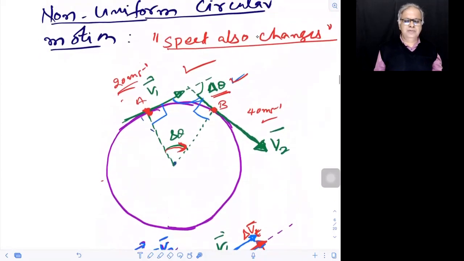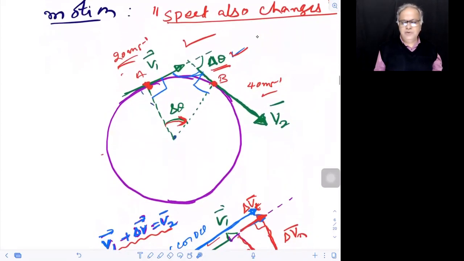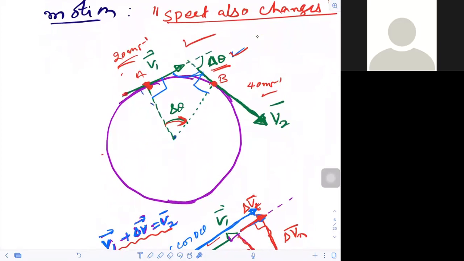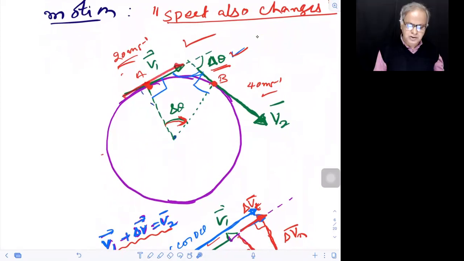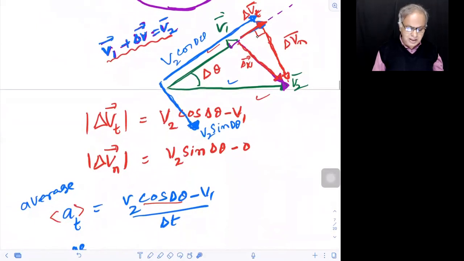Non-uniform acceleration, non-uniform circular motion, in that the speed also changes. That's what we told, isn't it so? And because of that, these green vectors we showed here, shorter one, longer one. If this angle is delta theta, I've told you this is delta theta. So our job is to find out the instantaneous acceleration, actually speaking. Before that, I'm finding out the average acceleration, because only in the limiting condition the average acceleration becomes tangential acceleration.